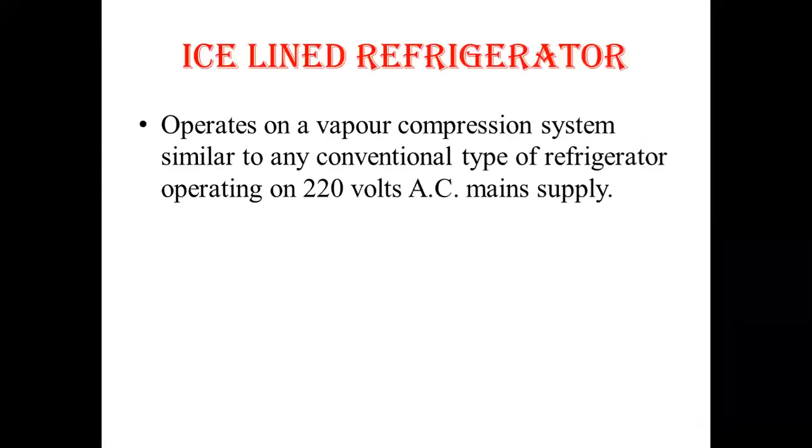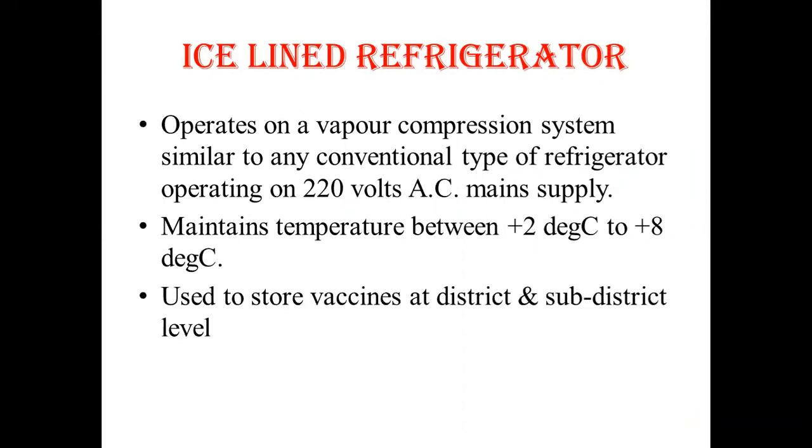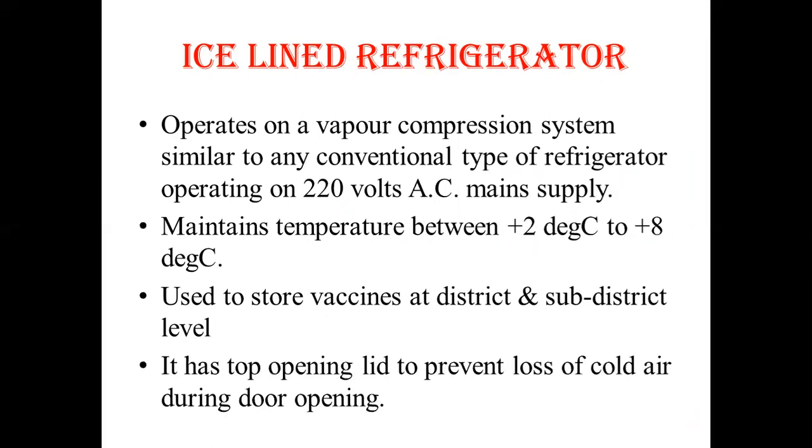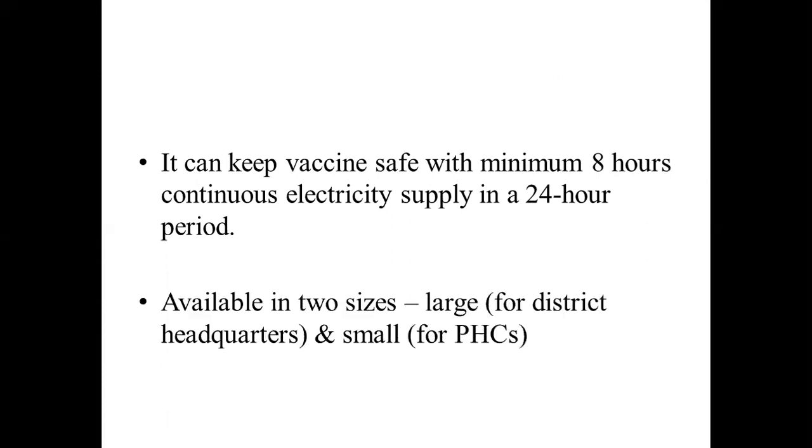Ice-lined refrigerators also operate on the same system as the domestic refrigerator. They maintain the temperature between plus 2 degrees Celsius to plus 8 degrees Celsius. They are used to store vaccines at district and sub-district level. It has a top opening lid to prevent the loss of cold air during door opening. It can keep the vaccine safe with a minimum of 8 hours of continuous electricity supply in a 24-hour period. They are available in two sizes. Large ones are available for the district headquarters, while the small ones are available for primary health centers.